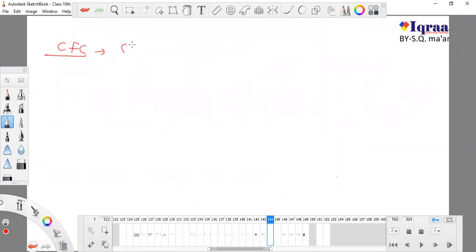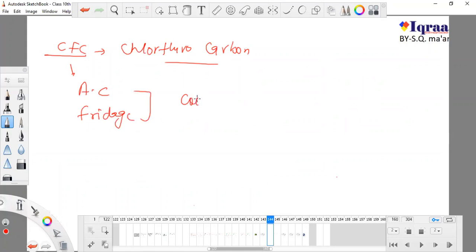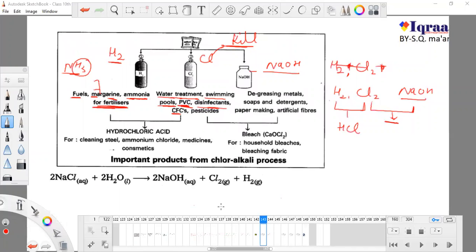This gas is used in air conditioners and fridges for the cooling effect, and sometimes also in perfumes. Pesticides, definitely, it is a very good killer. It can kill any life.